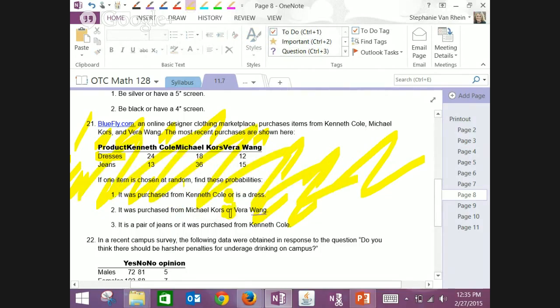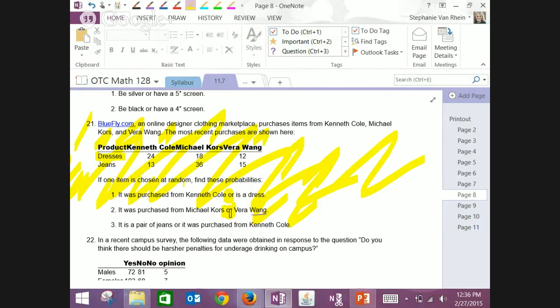But if it's and, it means both at the same time. So it could say it's a dress and it's from Vera Wang. How many dresses are from Vera Wang? So it'd be 12. If it said it's a dress or it's from Vera Wang, you would add 24 plus 18 plus 12 plus 15, because all the dresses would fit that, plus all the Vera Wang.